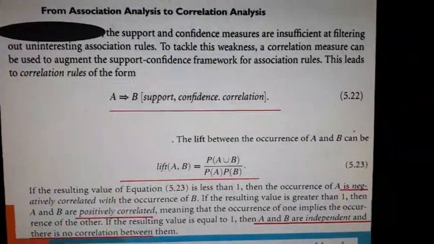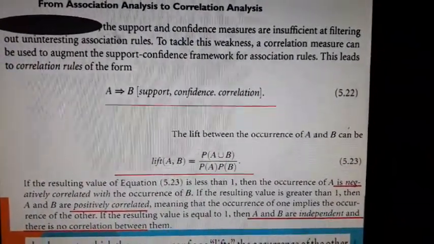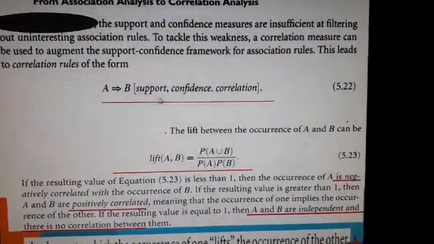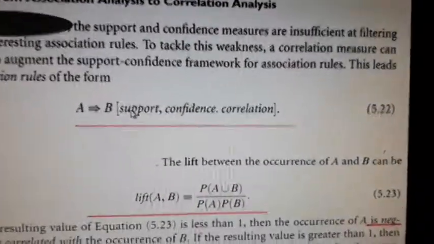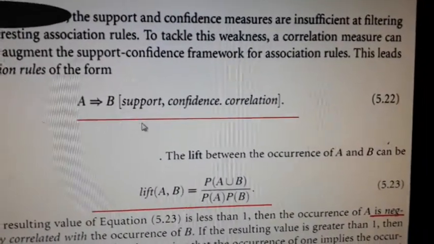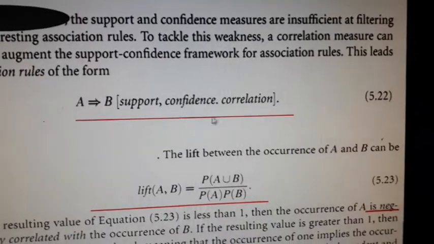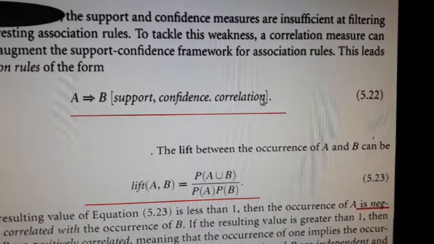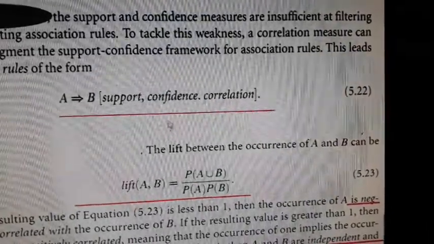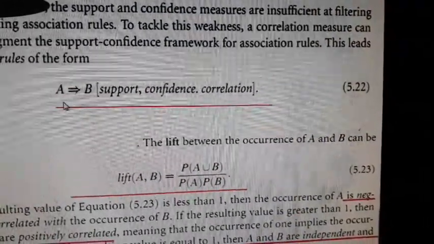All right, so we will now look at the rule again. This was the format: A implies B. Earlier, in our association analysis, we calculated the rule's interestingness with support and confidence, and now we'll introduce this new measure called correlation. With the help of these three measures, we will calculate whether the rule is interesting or not.